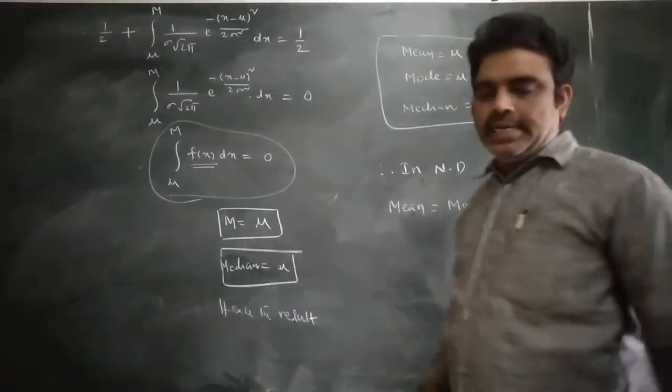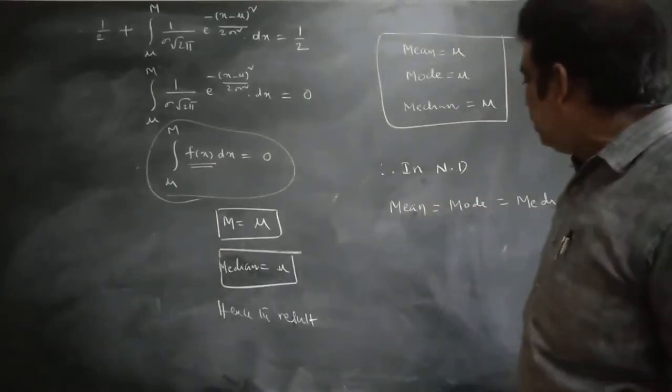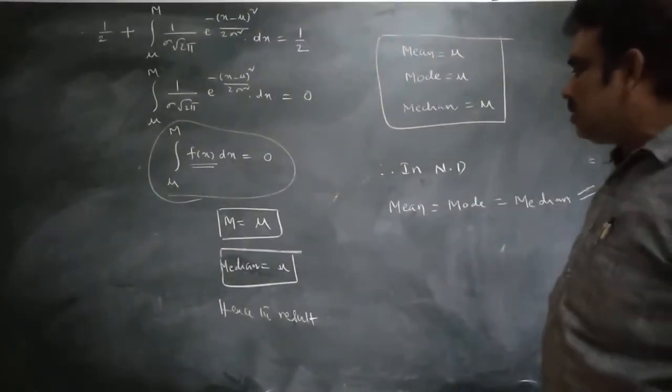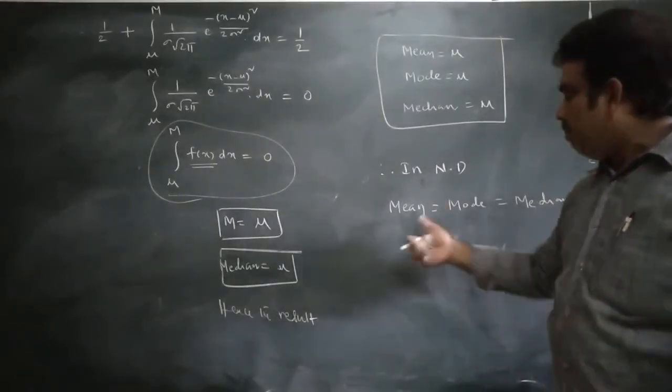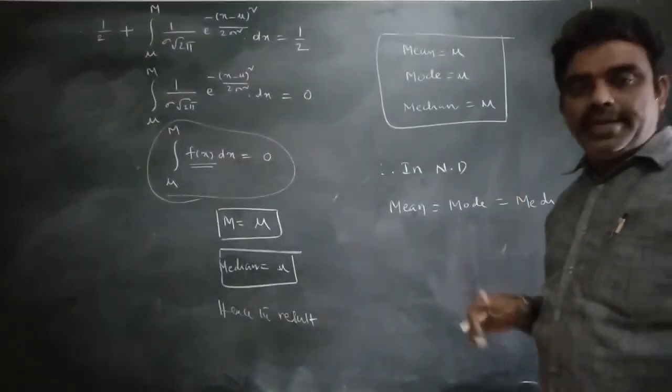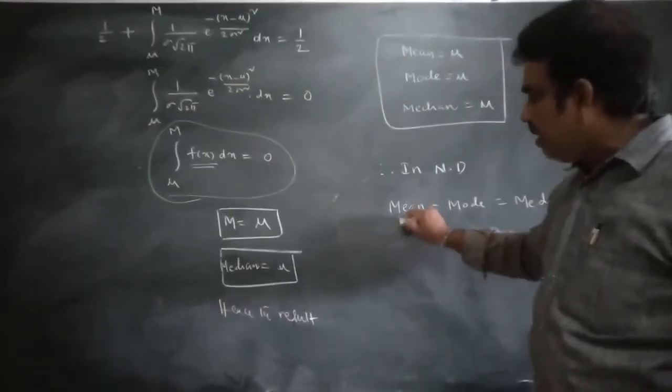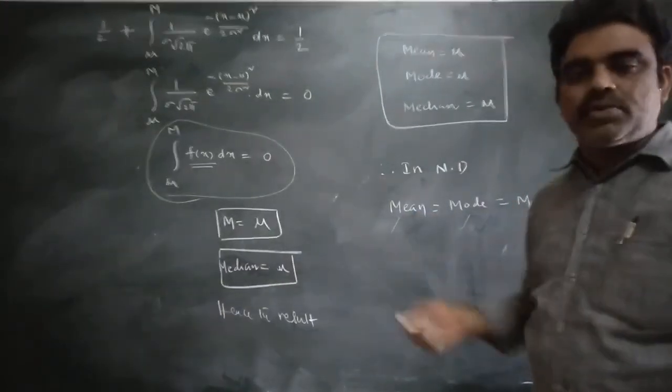A very important result. In university examinations it was already asked: show that in the normal distribution mean is equal to mode is equal to median. You have to find the mean value, mode value and median. It is an essay question, 10 marks.